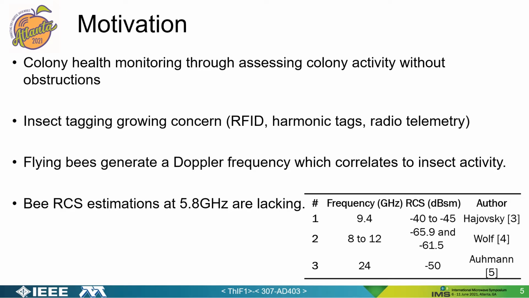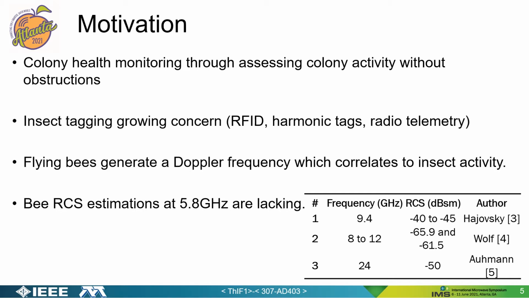Different methods exist to monitor honeybees. While tagging insects has been an increasing adaptation, concerns of tagging have also been growing. This is due to the tag's balance, the tag's size, drag, and glue used for attaching the tag may affect the insect's overall behavior. Radars are ideal for monitoring honeybees as flying bees generate a Doppler shift which correlates to its activity. Radars have been employed from frequency ranges of 5.8 GHz to 24 GHz for tagless monitoring of honeybees.